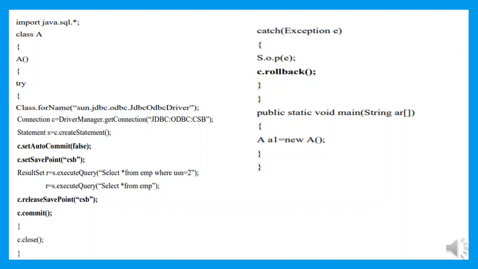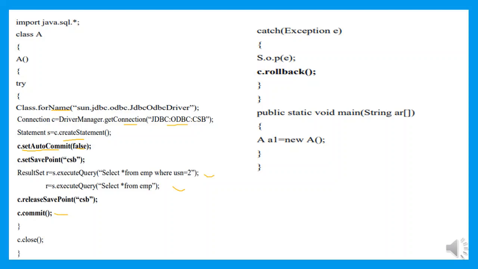So first we have loaded the driver by making use of the forName method, and then we established a connection. Here we have made use of a Microsoft Access database. Then we have created the statement. Now before executing the query, I need to make use of all the methods of the transaction process. I told you the set auto commit is a method which was initially set to false. The value of the set auto commit method is turned true if and only if all the queries have been executed successfully and as soon as the commit method has been invoked.